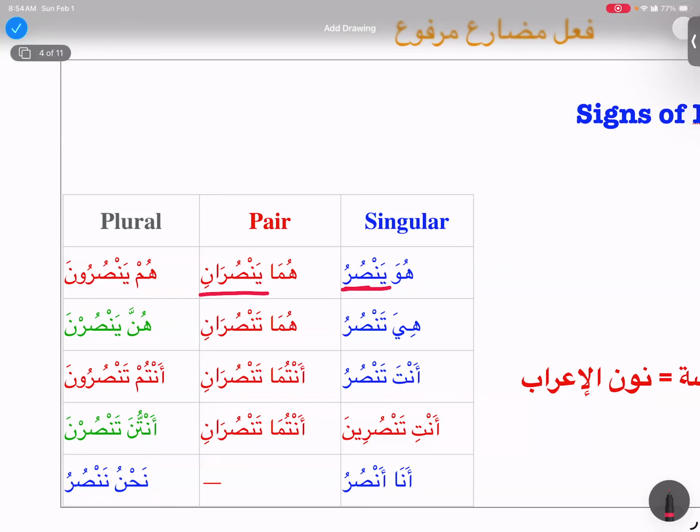Noon is the first root letter, this is the second root letter, and ra is the third root letter. Alif is the fa'il, and noon is the noon al-i'rab. This is the sign indicating it is in the marfu' state. Barakallahu fiki. This is how everyone should know this chart.